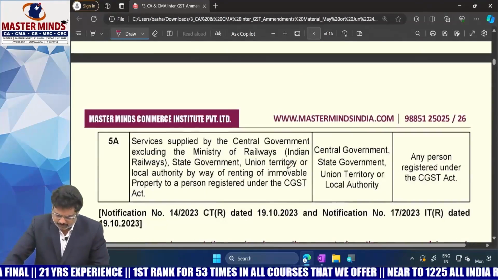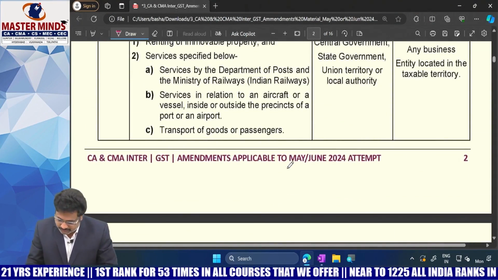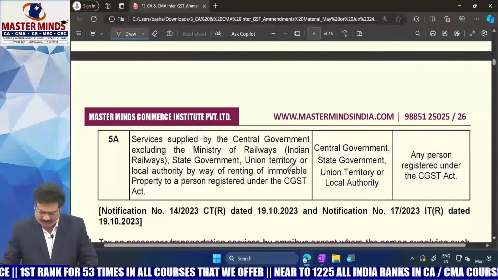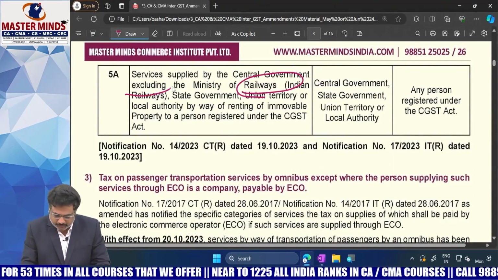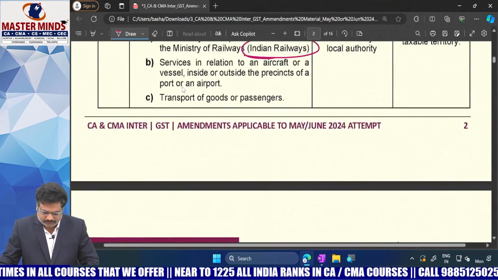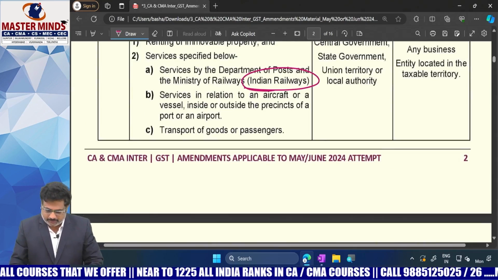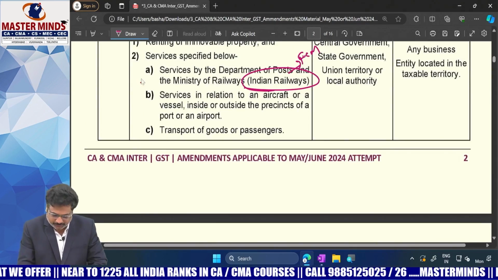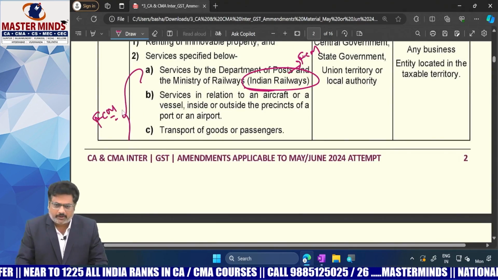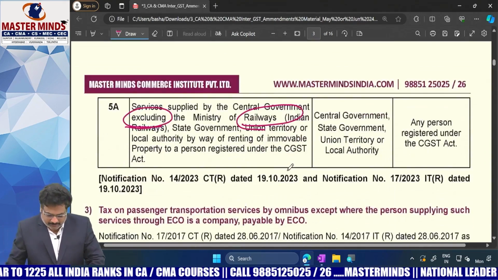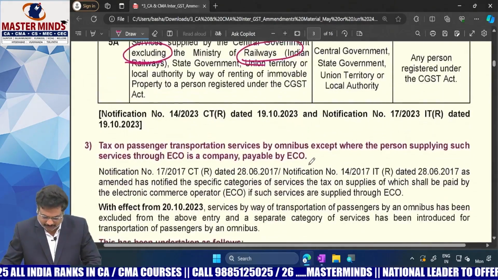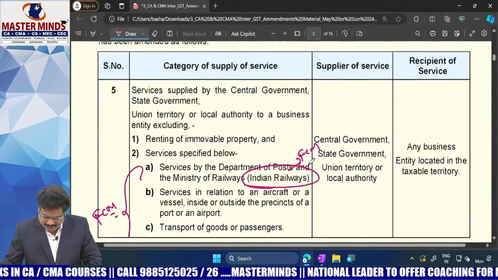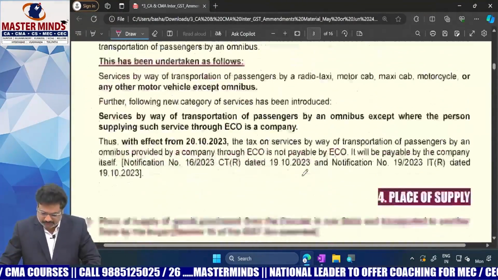So the next point is, what are the other points in RCM? With respect to this, the new point that was added is Indian Railways. If you observe, excluding Indian Railways, this is covered under FCM. I will explain later. These people are generally covered under FCM, you already know that. And see this, excluding railways. And what is the point here? That is the thing we need to see.